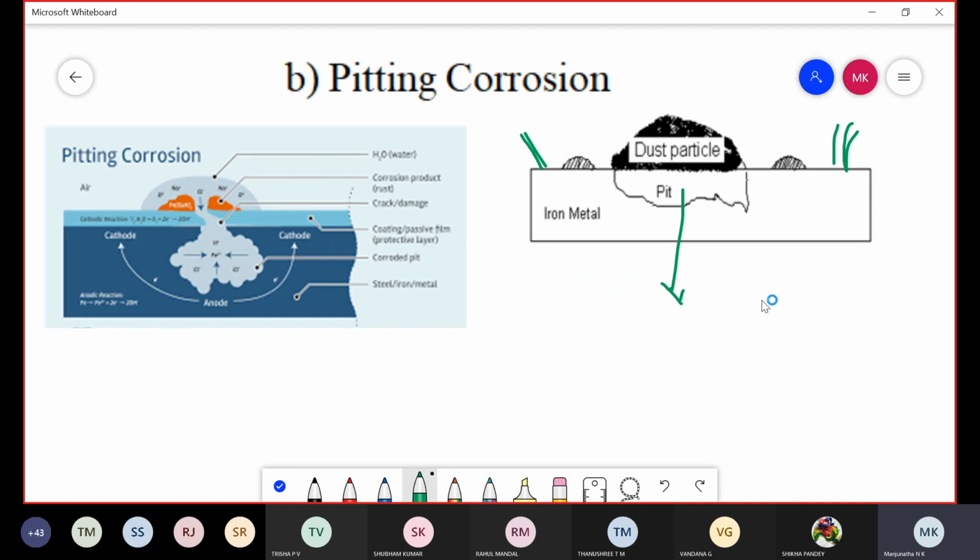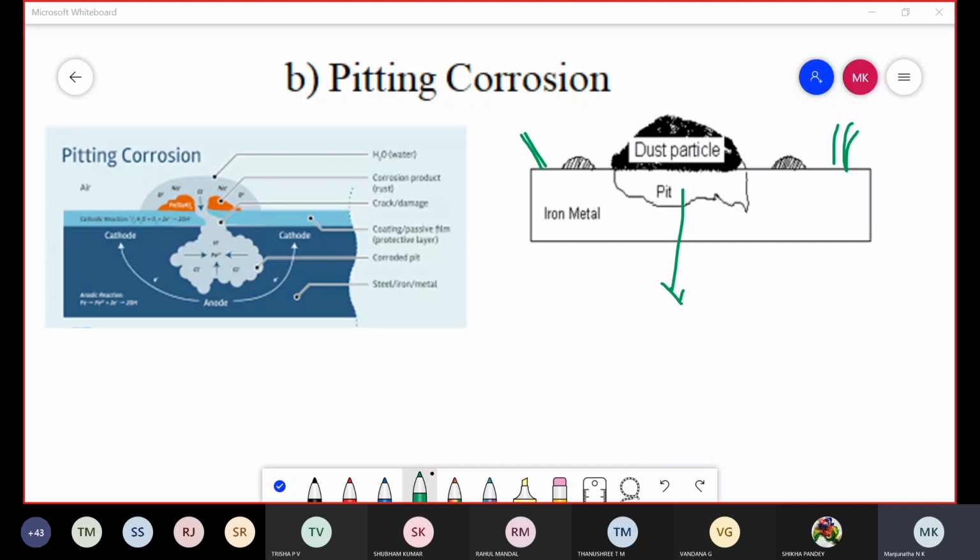In this type of corrosion, once corrosion is observed below the dust particles, a small pit or small hole forms. Once a small hole or pit is formed by corrosion, it destroys the complete metal surface. So this is another typical example of differential aeration corrosion, that is, pitting corrosion.